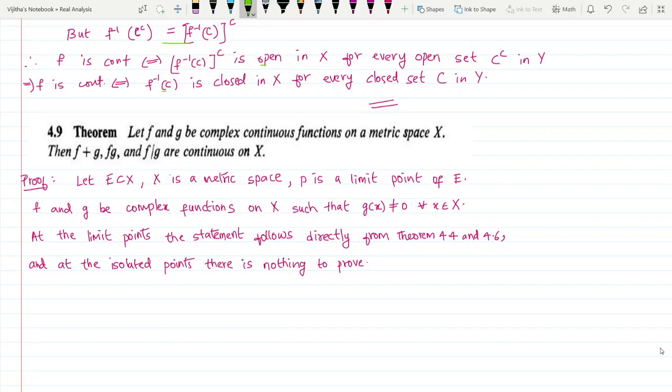Here it is given that f and g are complex continuous functions on a metric space X.